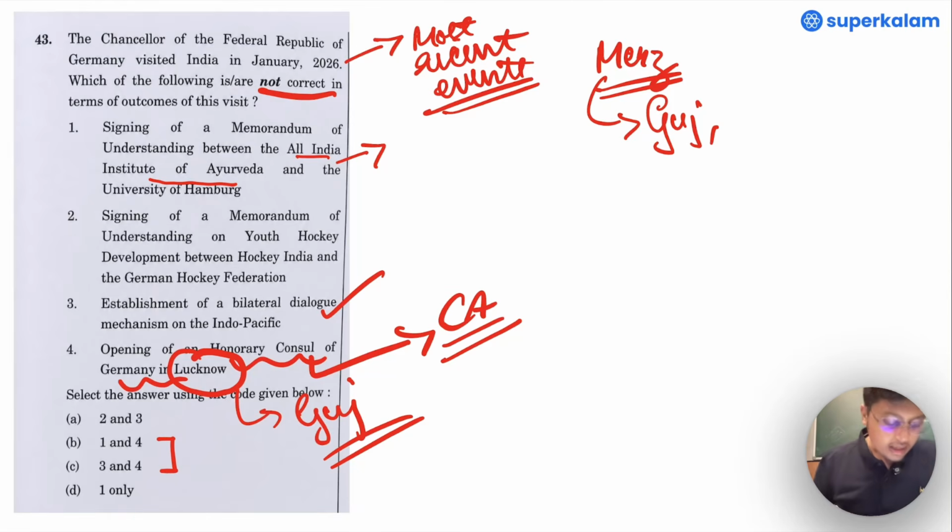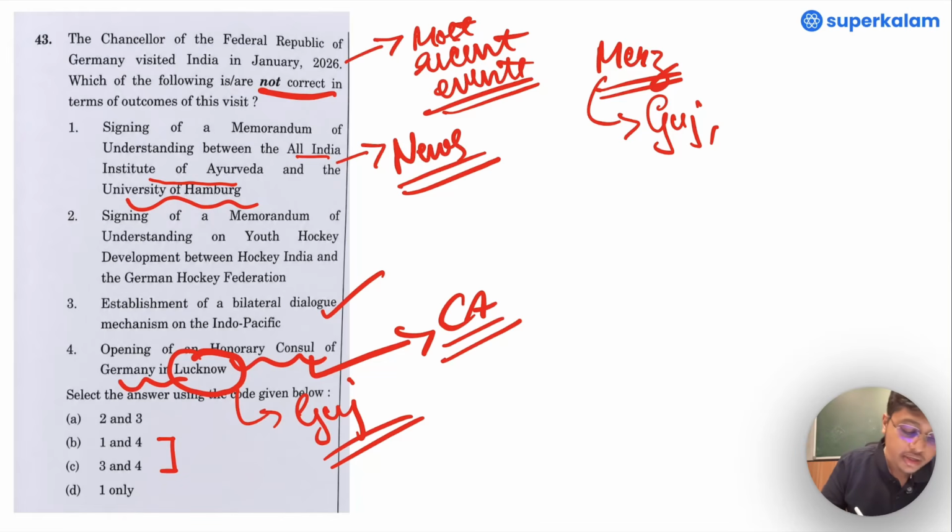Okay. Now we'll have to look into the fact that signing of memorandum of understanding between All India Institute of Ayurveda and University of Hamburg was also covered in the news. And it was clear that it was not between All India Institute of Ayurveda, but the Ayurvedic Institute present in Gujarat. Again, one is wrong as well.